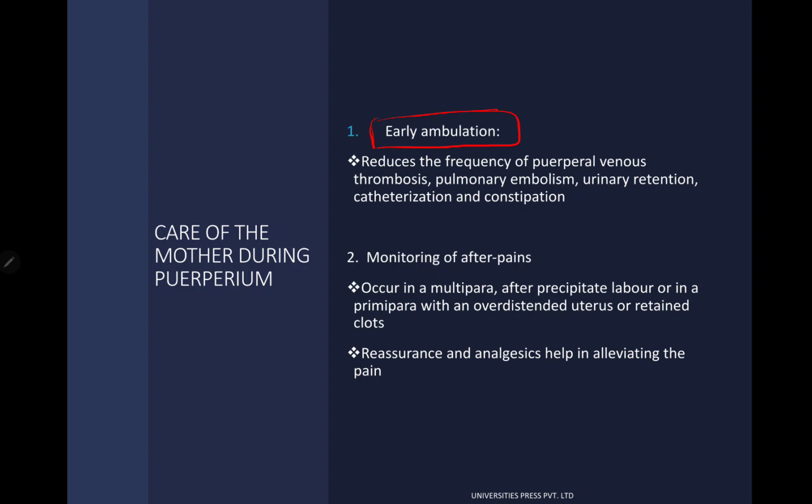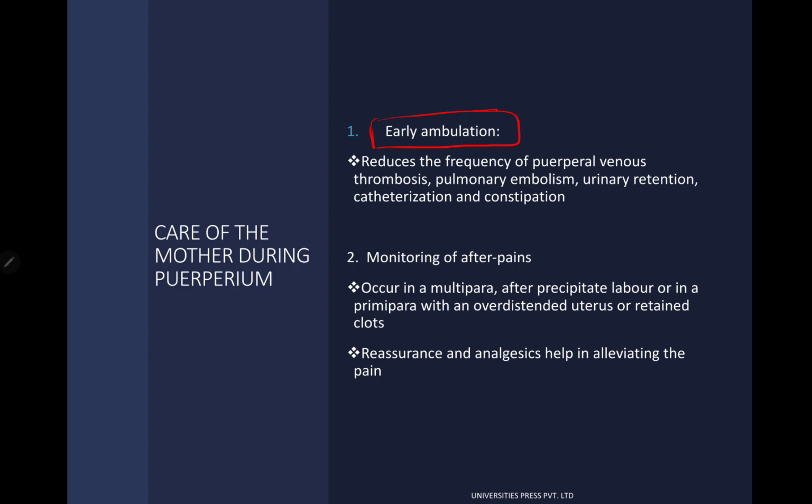It reduces the frequency of puerperal venous thrombosis, pulmonary embolism, urinary retention, catheterization, and constipation. Ambulation means the patient will be asked to walk. By walking, it can reduce the frequency of puerperal venous thrombosis, pulmonary embolism, urinary retention, catheterization,